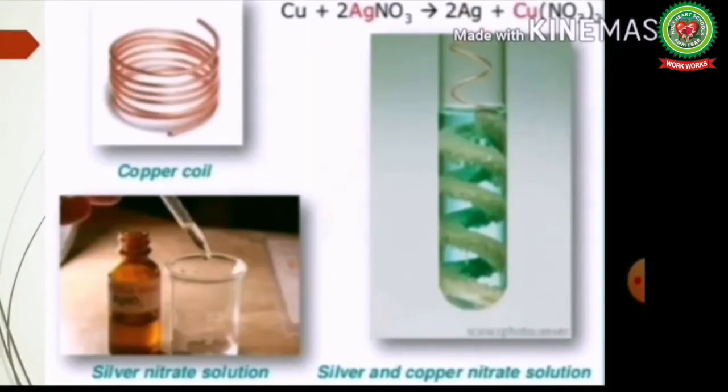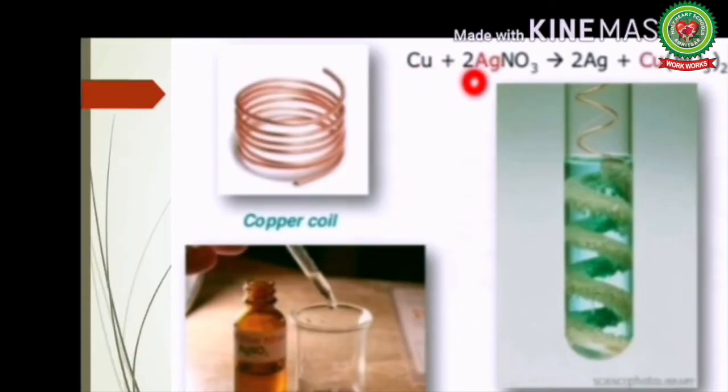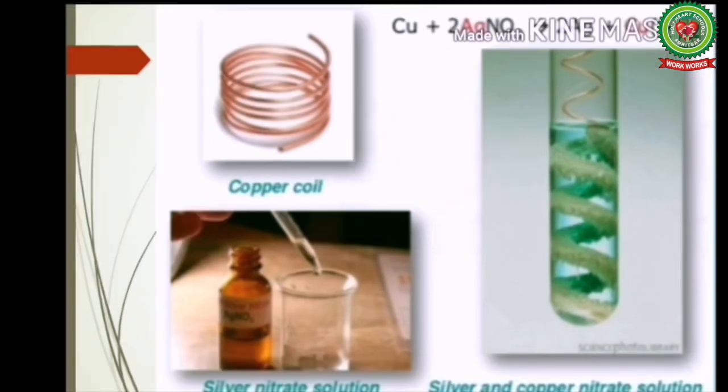Next, copper reacts with silver nitrate to form silver plus copper nitrate. Students, copper is more reactive than silver. So, copper displaces silver and makes a bond with the nitrate ion and forms copper nitrate.